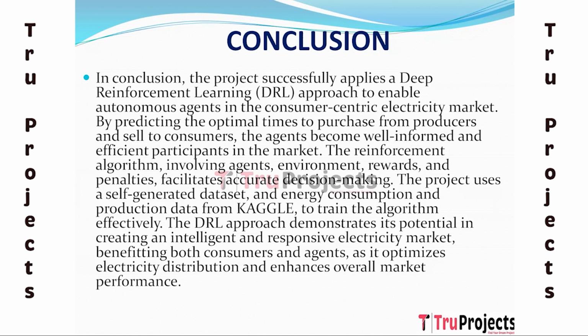To properly train the algorithm, the project employs a self-generated dataset as well as Kaggle energy consumption production data, as it optimizes power distribution and improves overall market performance. The DRL strategy illustrates its potential for developing an intelligent and responsive electrical market that benefits both customers and agents.